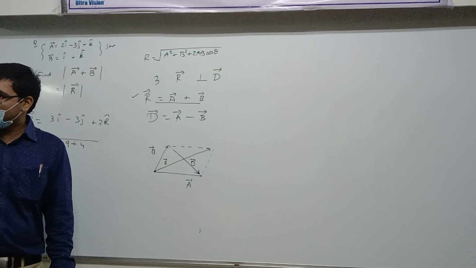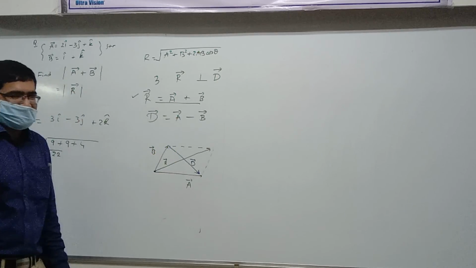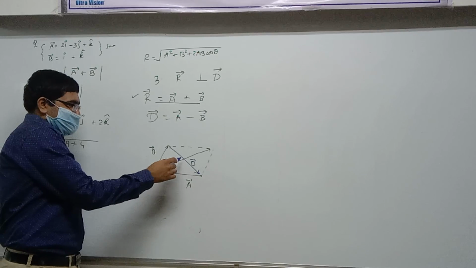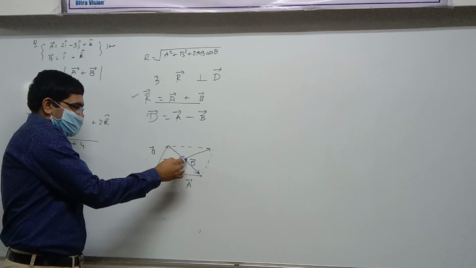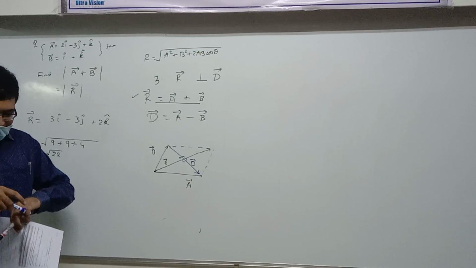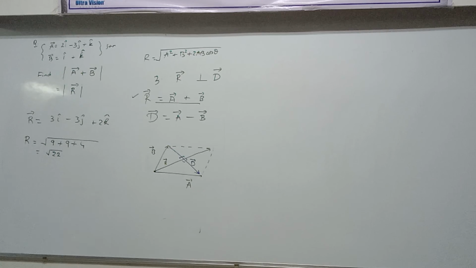Or not clear? Now, what is the angle between D vector and R vector given in the question? Perpendicular means how much angle? This is all a right angle. Is that clear or not clear? So why does this happen? Use the properties that you might know about parallelograms.